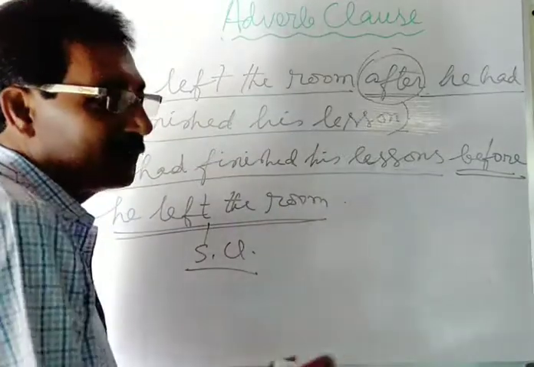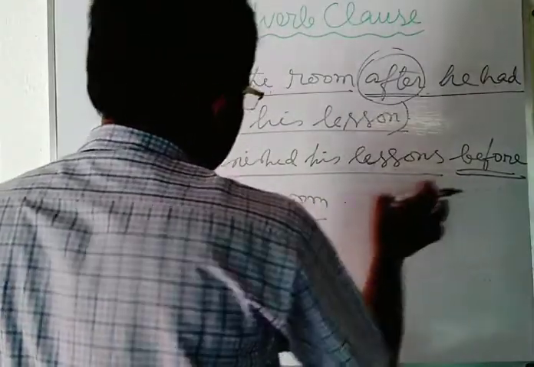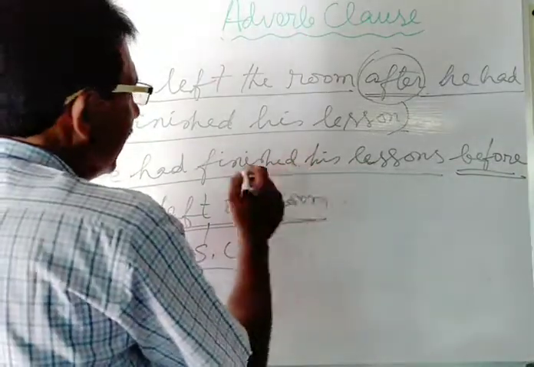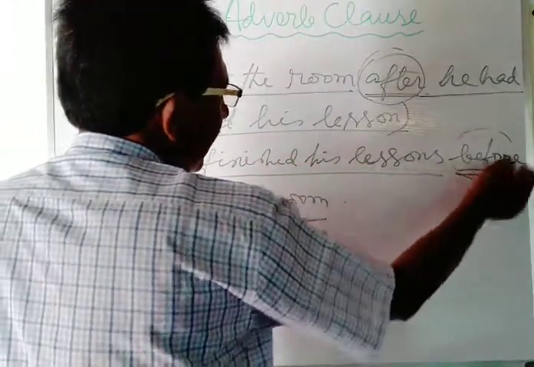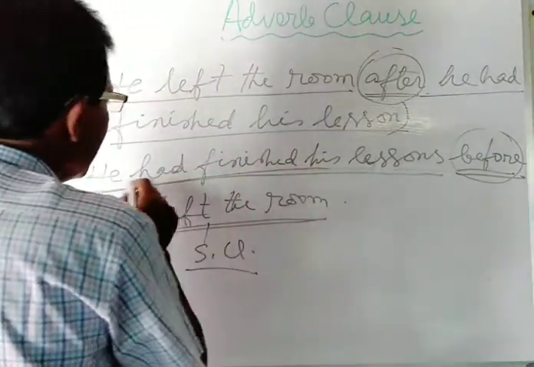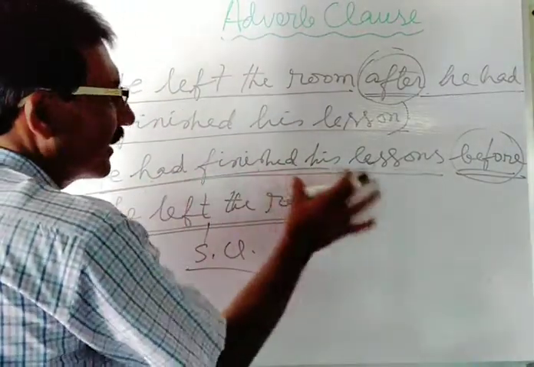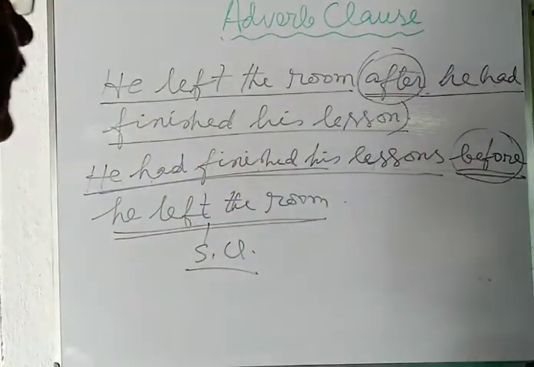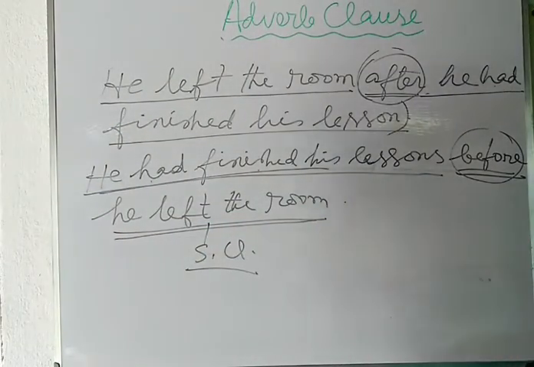And if you use before, you will have to use the past perfect formation just before it. Here, as there is the use of before, you have used the past perfect formation had finished. In this way, you will have to give such examples in order to denote adverb clause of time.